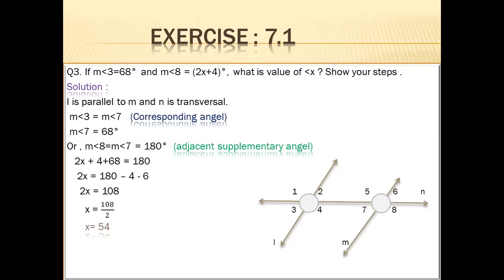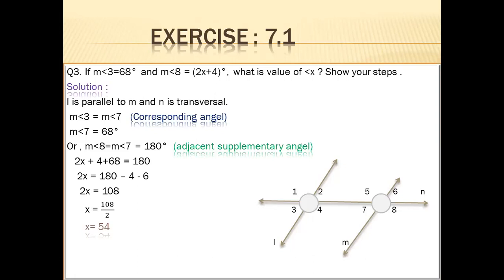Now 7 and 8, they both are neighbors to each other. Now we can simplify the value of x easily. We have two reasons there. If we add angle 7 and angle 8, they are supplementary angles because they lie on a straight line.